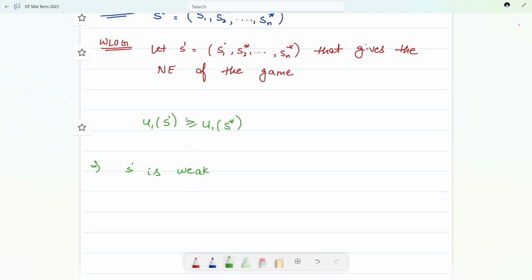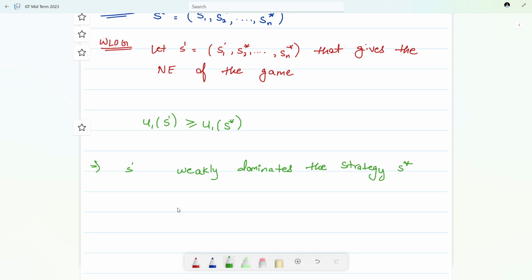If it were strict, then S star would have been strictly dominated. So S dash weakly dominates the strategy S star.